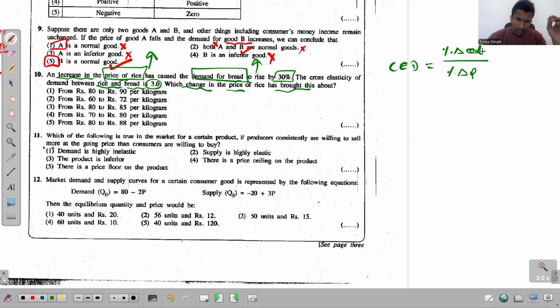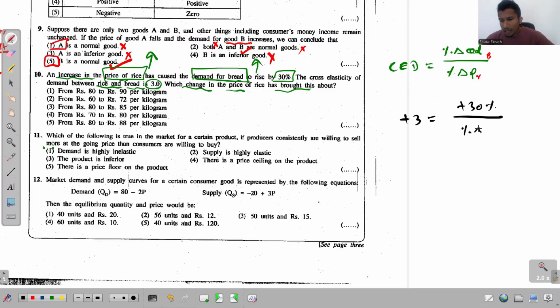But in this case, we consider the percentage change of QD in bread when the price of rice changes by a particular percentage. So this CED is given to us as +3. In the numerator, we have plus 30% because it increases by 30%.